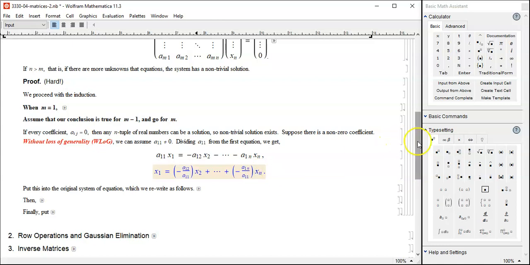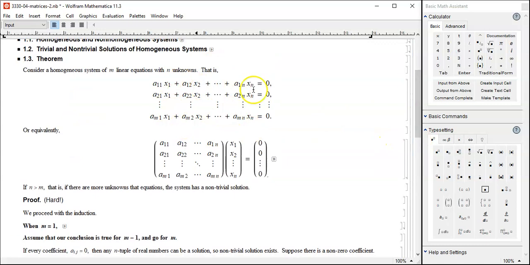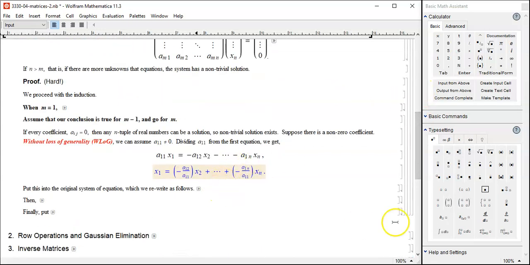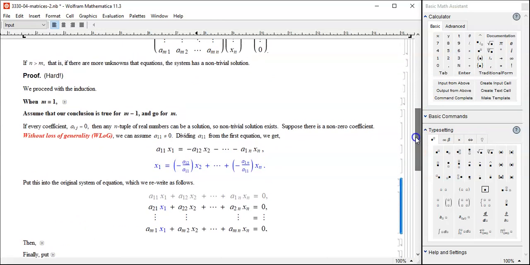Now, let us plug this back into our system. Previously, it was just one equation, so plugging it back was rather a simple deal, but this time it's going to be work. Let me show you. The first equation I de-emphasized in gray. Why? Because we already used it up and solved for x1. So it's not there anymore.